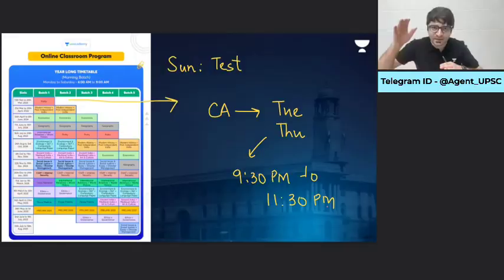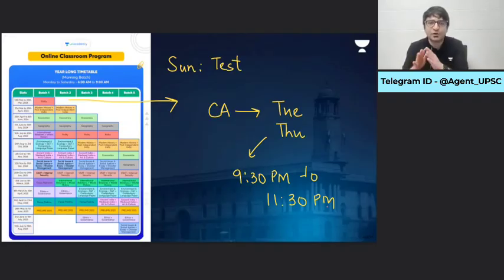But what about next month and next to next month till the time of your prelims examination? For that, you just have to rely on the current affairs sessions that we will conduct. So live classes plus current affairs plus practice. You don't need anything else.